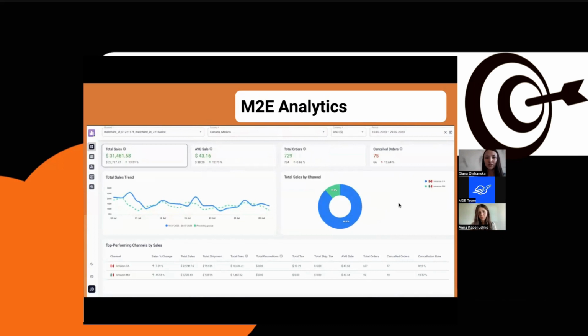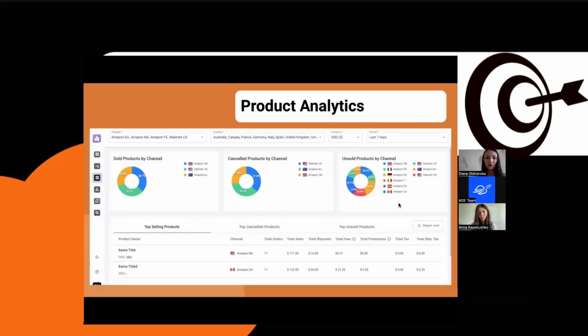So let's check some of the features that will be useful to prepare for the sales season. If you find it challenging to decide about restocking your inventory or planning ahead, you can refer to our product analytics.